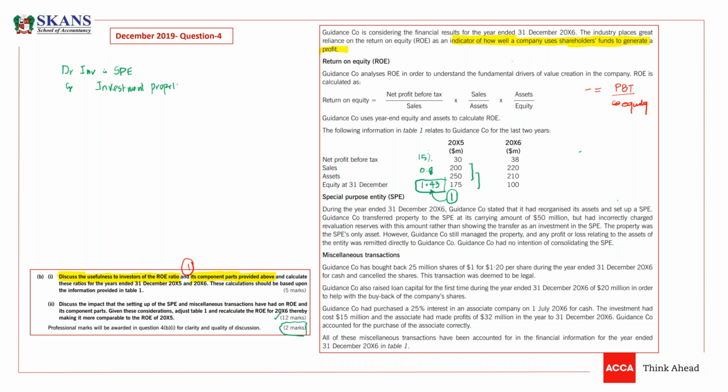So we should decrease this by 50, and we should increase investment in SPE. One asset is decreasing, the other asset is increasing. This is the correct treatment. But what they have done is they did not debit investment in SPE; they charged it to revaluation reserve, and they credited investment property.